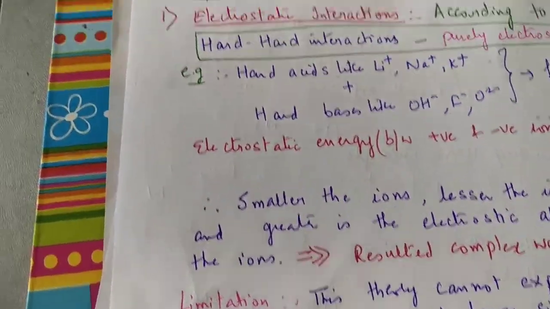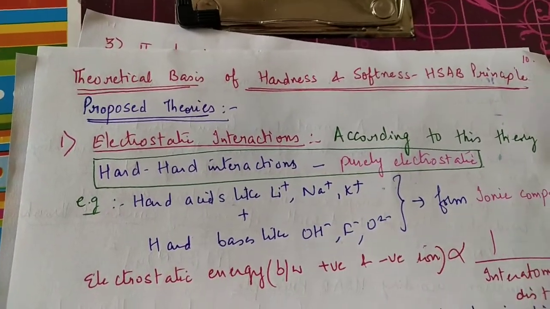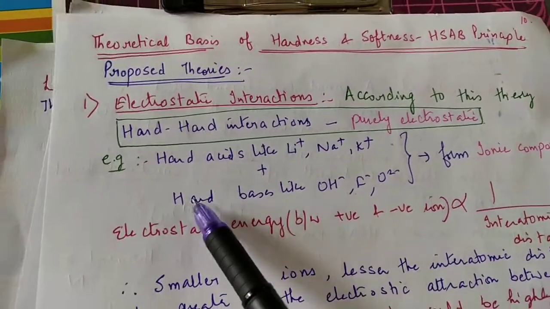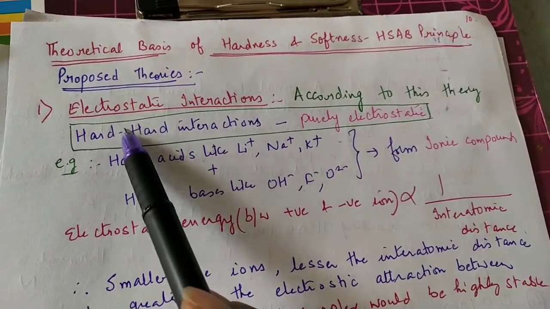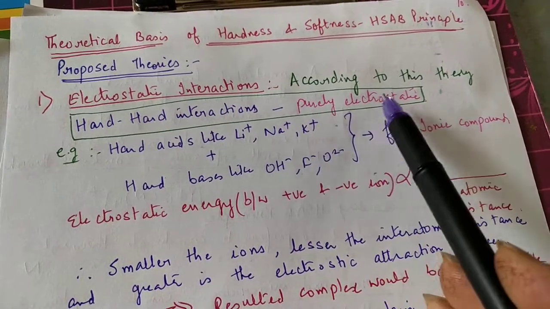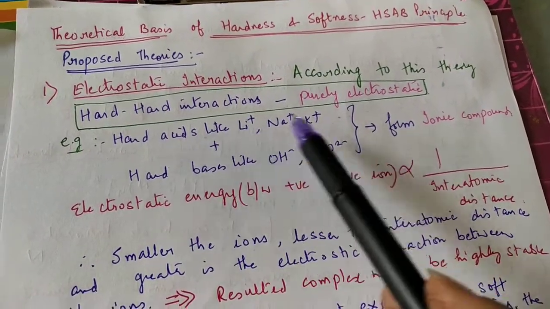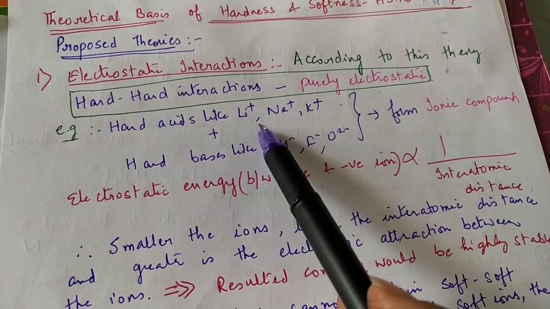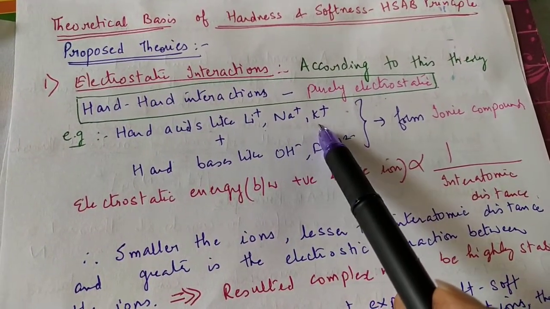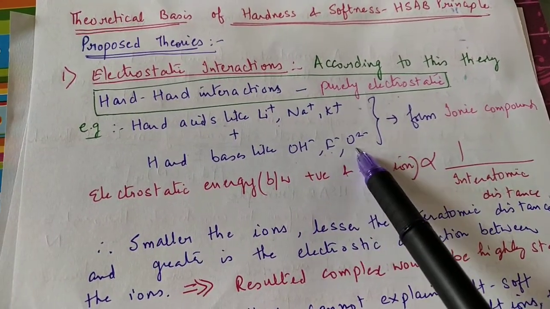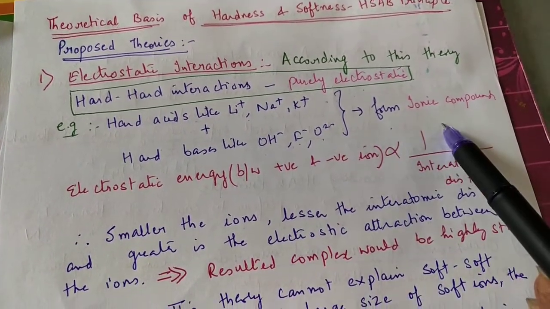Now, what is the theoretical basis of hardness and softness, the HSAB principle? There are many theories which have been proposed. The first theory is electrostatic interactions. According to this theory, hard interactions are purely electrostatic, like hard acids such as lithium ion, sodium ion, potassium ion, and hard bases like hydroxide ion, fluoride ion, oxide ions. So they form ionic compounds.